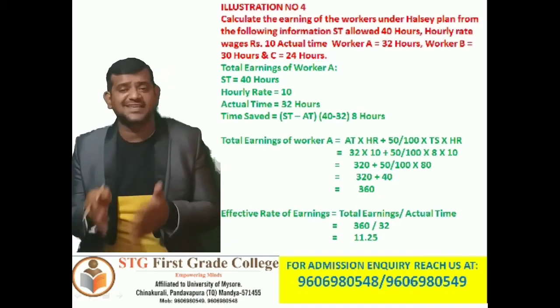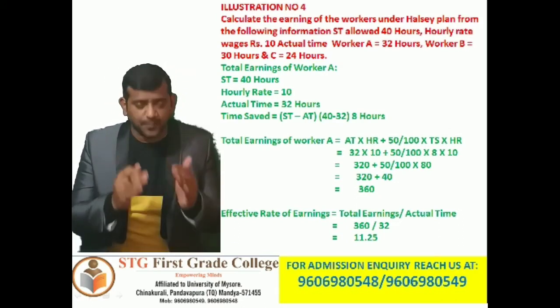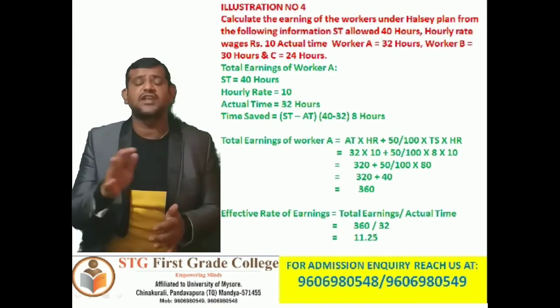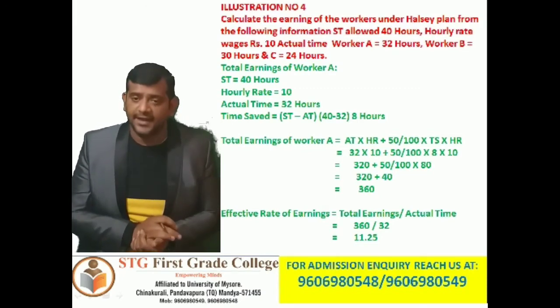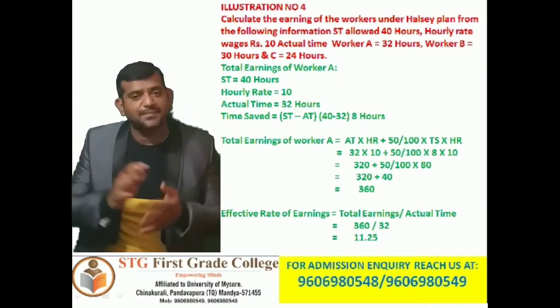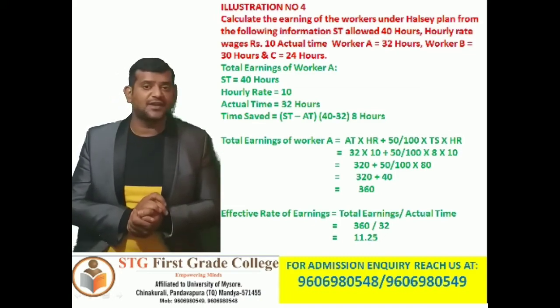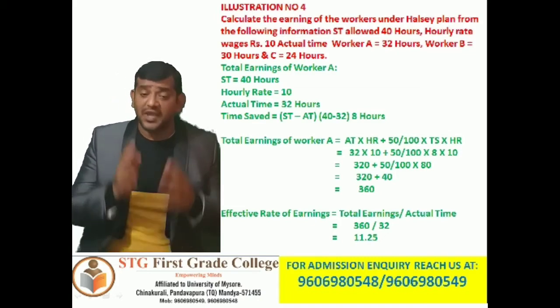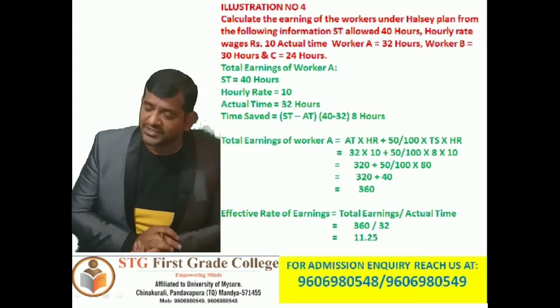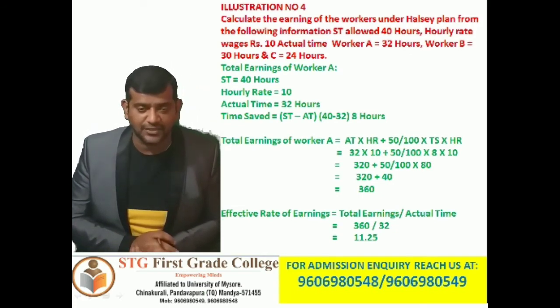So now calculate 32 into 10, 320, plus 50 divided by 100 into 10 into 8, that is 8 tens are 80. So next step, 320 rupees carried forward plus 50 divided by 100 into 80. That comes to 40 rupees. So 320 plus 40 is 360 rupees, the total earning of worker A. The effective rate of earning of worker A is total earnings divided by actual time.